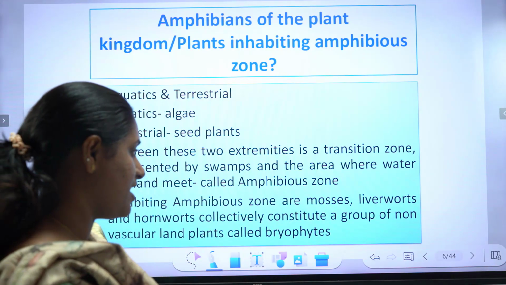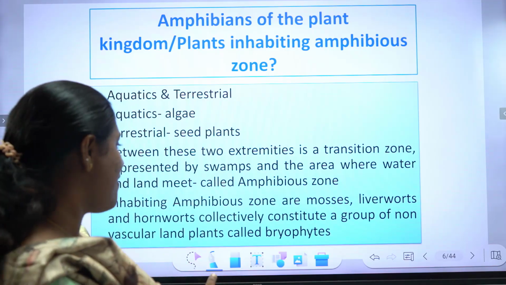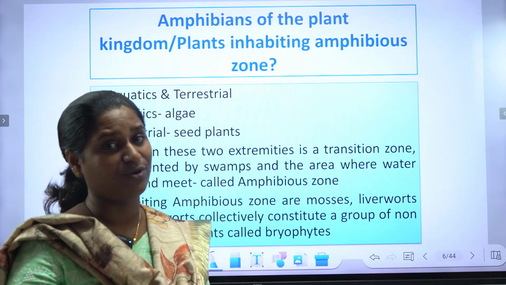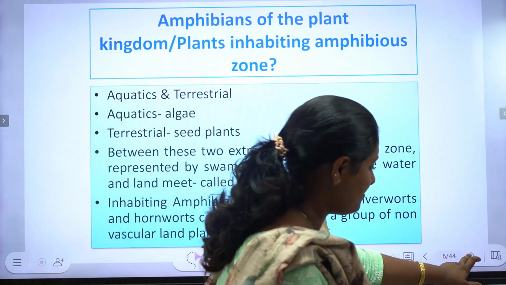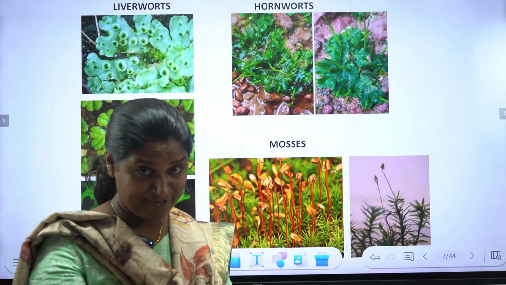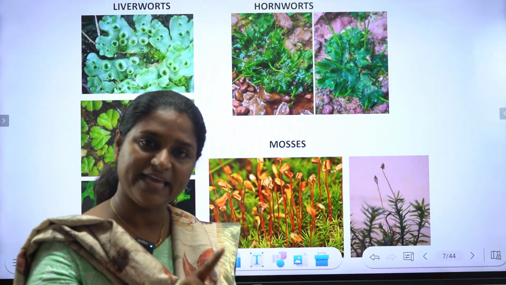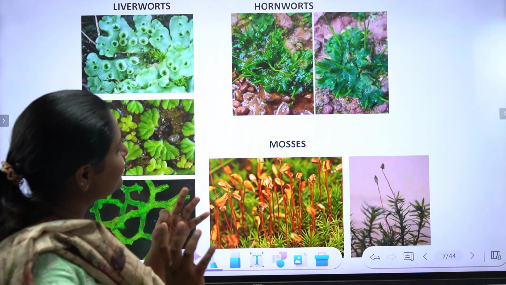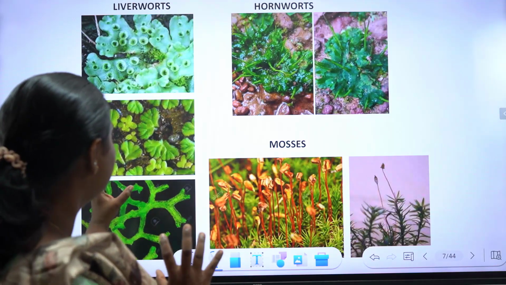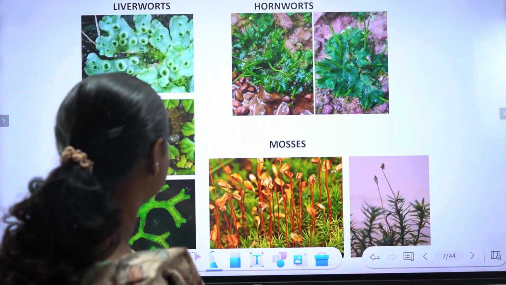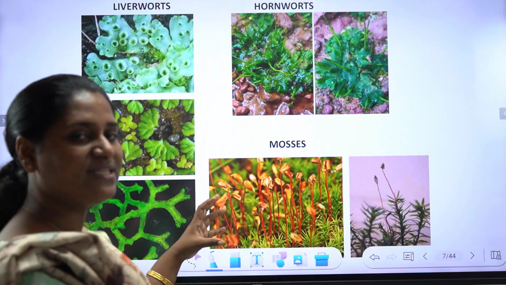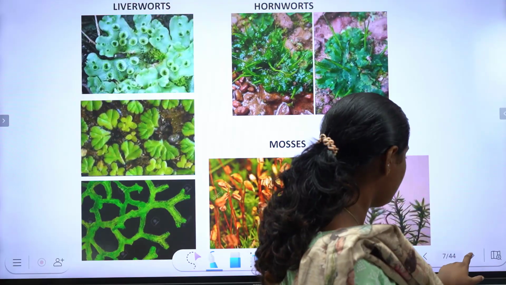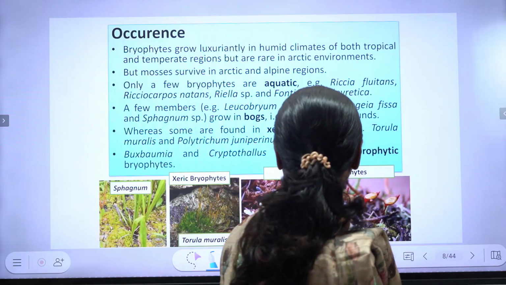Inhabiting the amphibious zone are mosses, liverworts, and hornworts, which collectively constitute a group of non-vascular land plants called bryophytes. So bryophytes are known as the amphibians of the plant kingdom. Let us look at certain pictures of liverworts, hornworts, and mosses. We will look at them in detail in the coming classes.